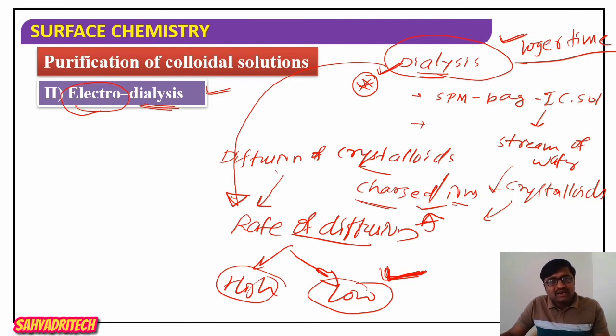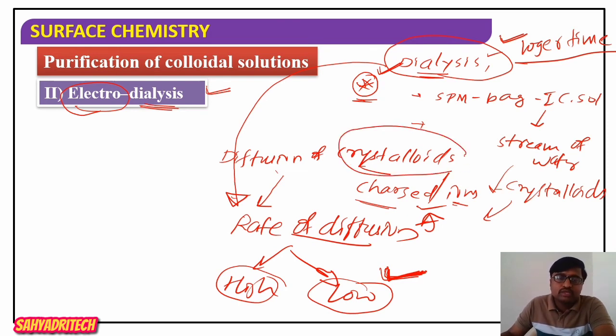So what is the disadvantage here? Since the rate of diffusion of crystalloids is very slow, a large duration is necessary to carry out dialysis. To overcome this difficulty, they thought about the fact that crystalloids are usually charged particles.